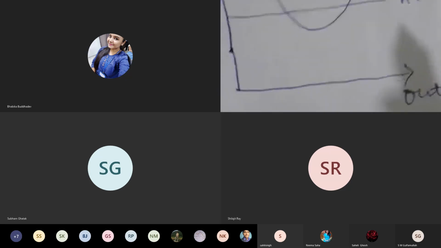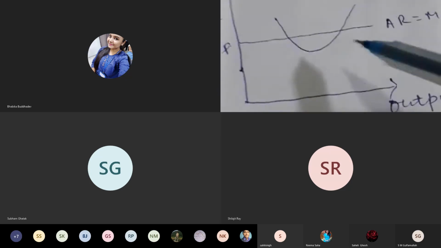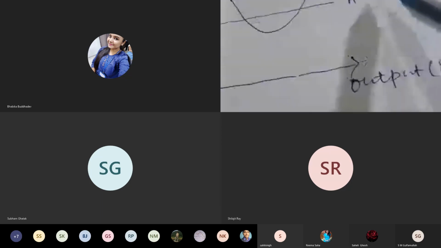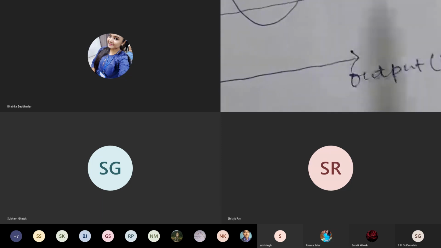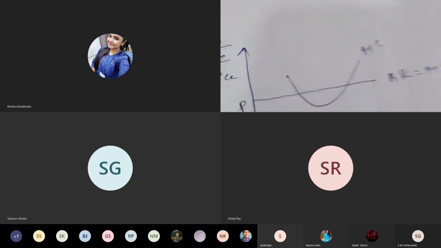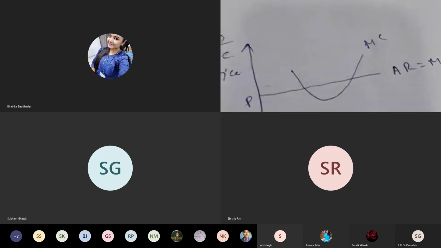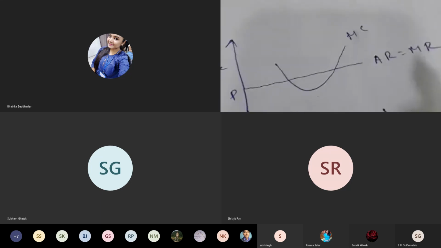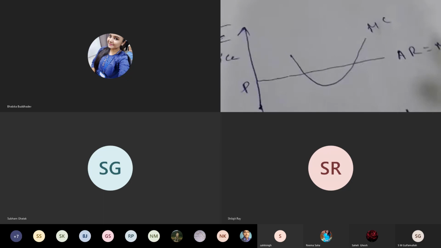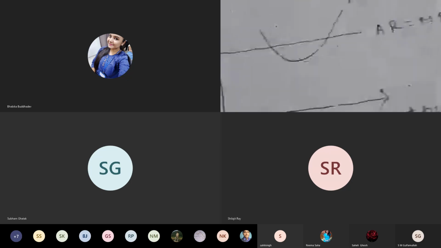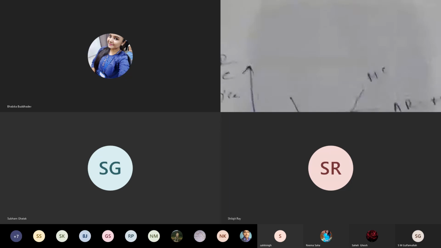So now MC is a U-shaped cost curve, and AR and MR curves are parallel to the horizontal axis. Now look at your notes, what you have noted. There are two conditions. First condition, MR equal to MC. So when the two curves are equated to each other, when they intersect each other, look at this